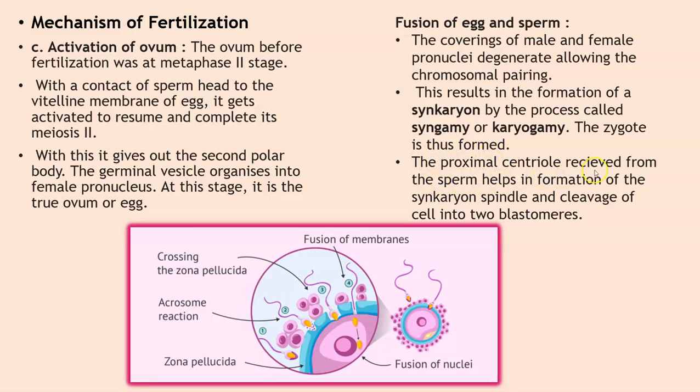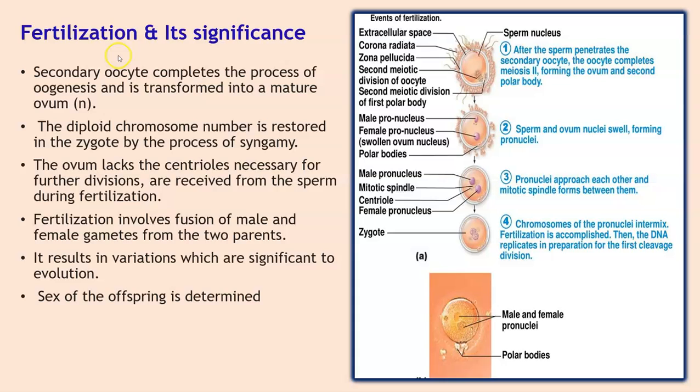The proximal centriole received from the sperm helps in formation of the synkaryon spindle and the cleavage of the cell into two blastomeres. So here you come to the end of the process of fertilization, where there is fusion of the two nuclei. So let us have a look at fertilization and its significance.